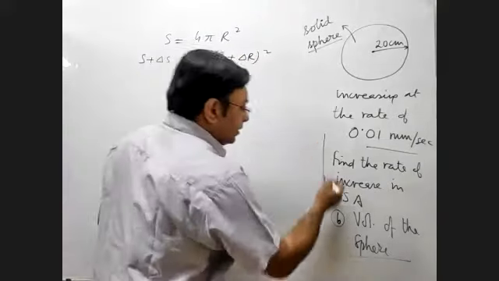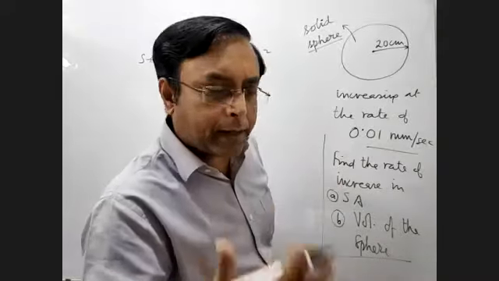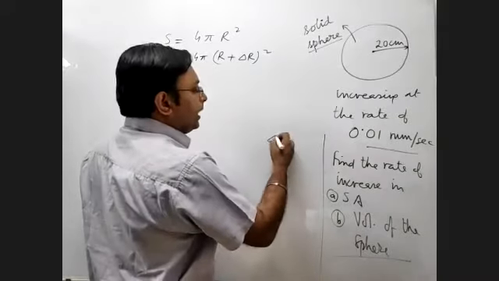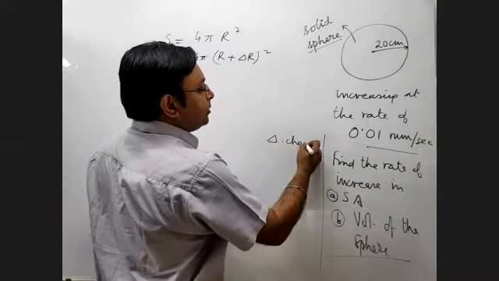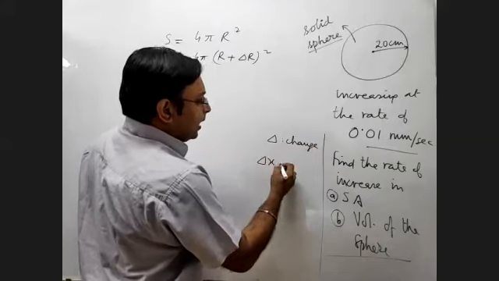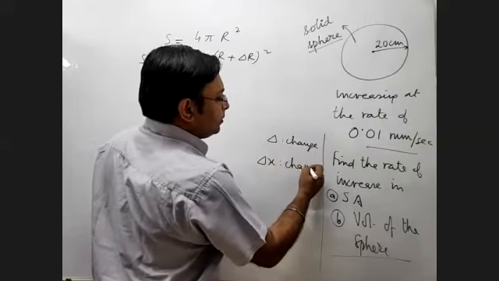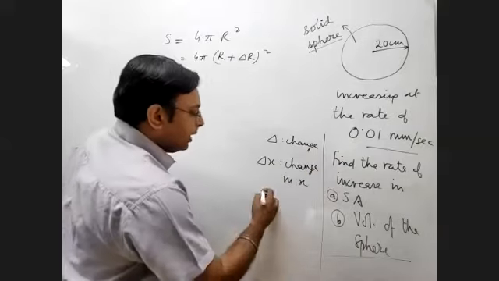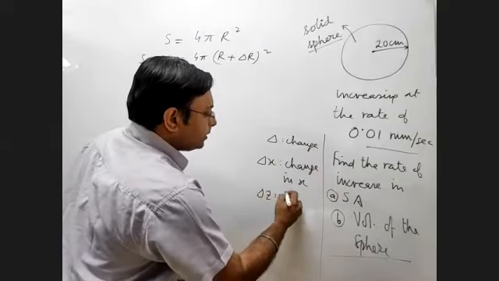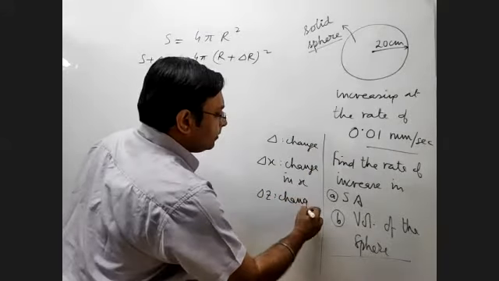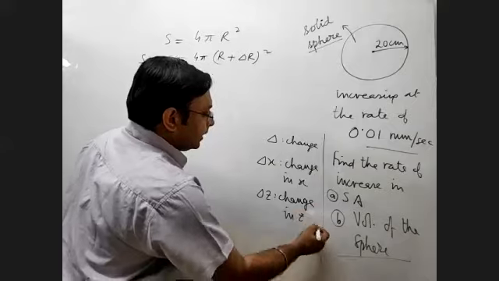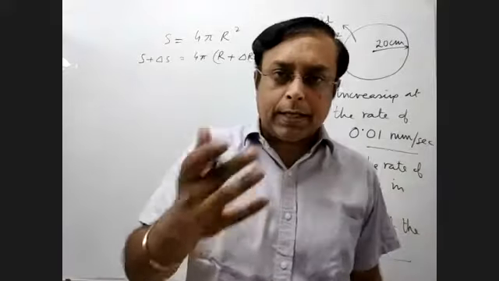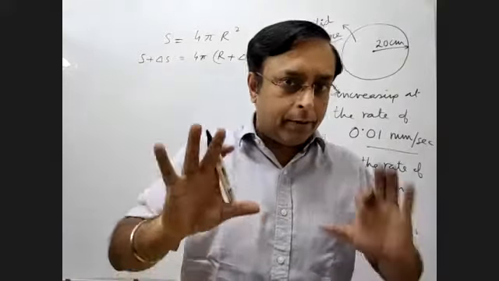By the way, just for your information, you might be already aware, but still I'm informing, delta is often used for the change. So delta x means change in x. So delta z means change in z. So delta is a notation which is often used, so I'm also using that.